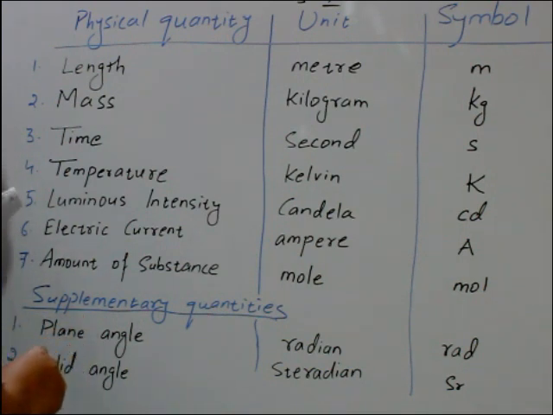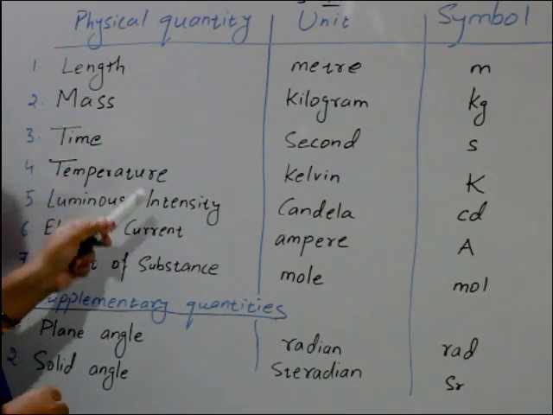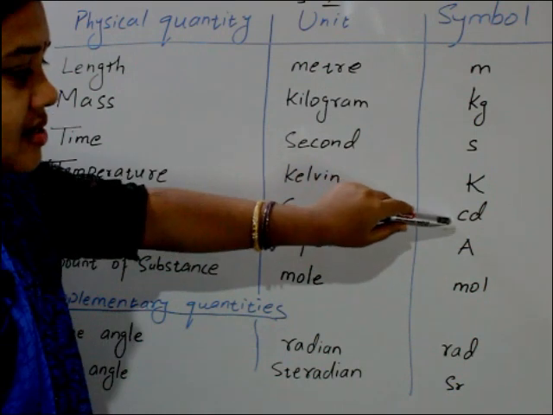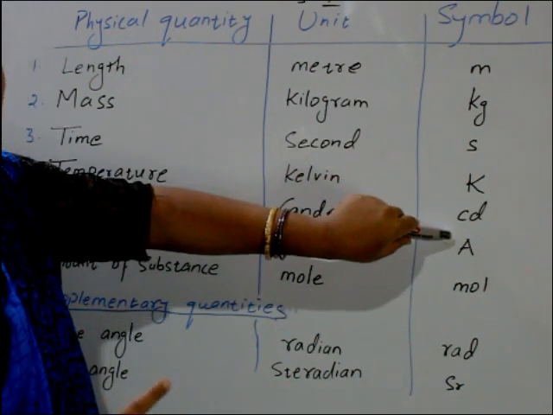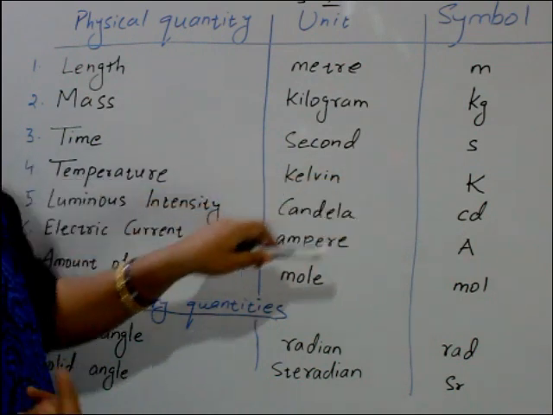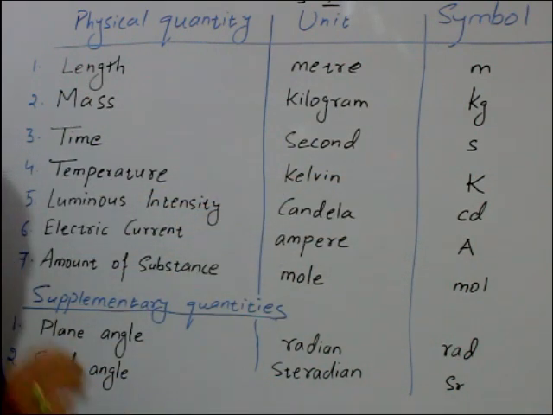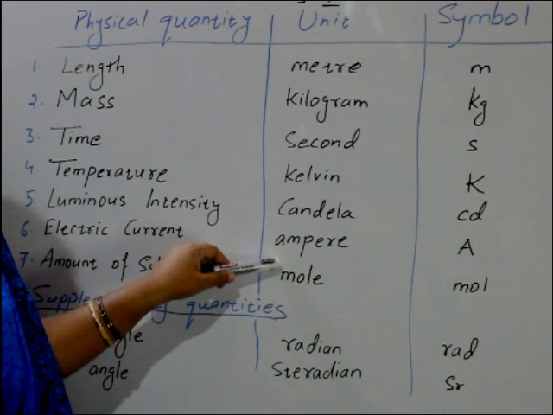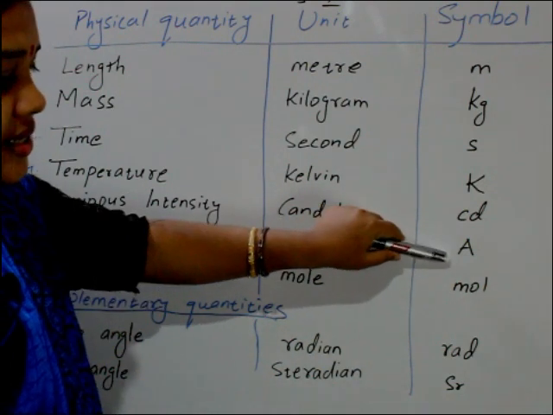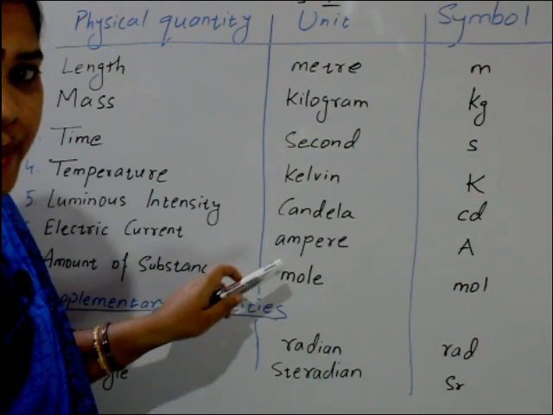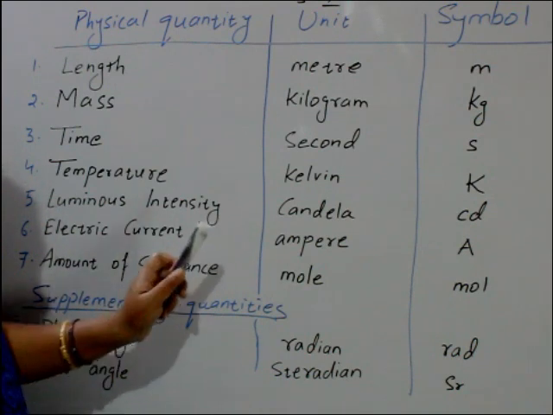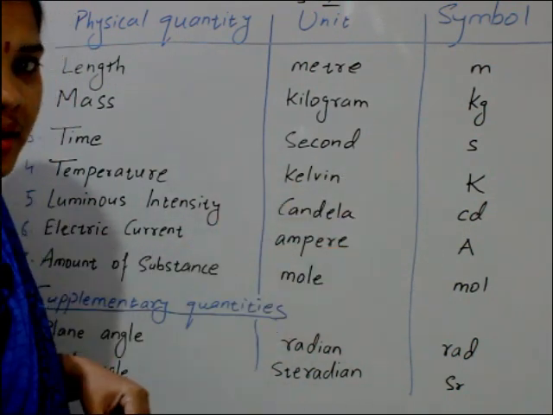Next is luminous intensity. Its SI unit is candela, and the symbol is cd, small c, small d. Next is electric current. Its SI unit is ampere, and its symbol is capital A.